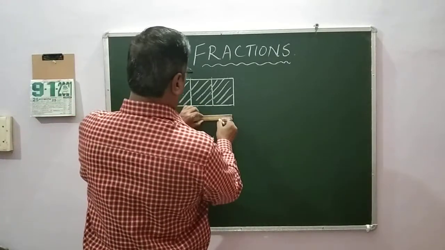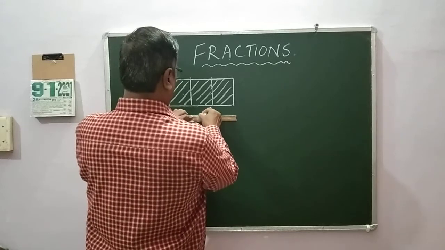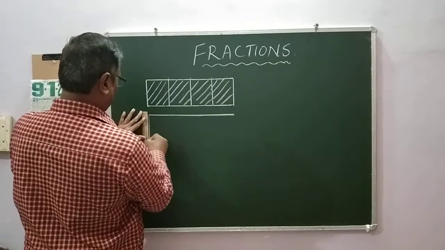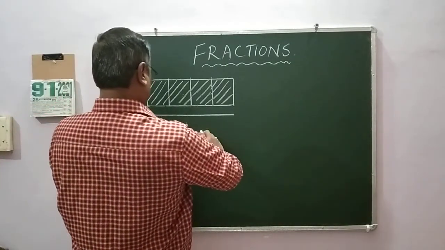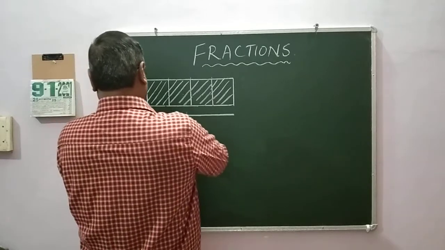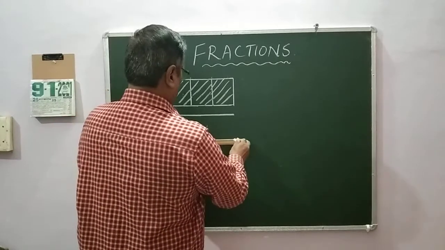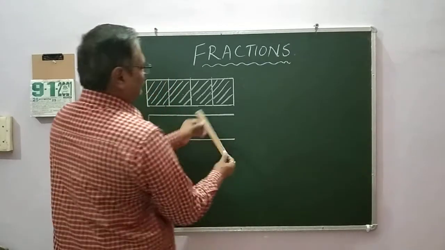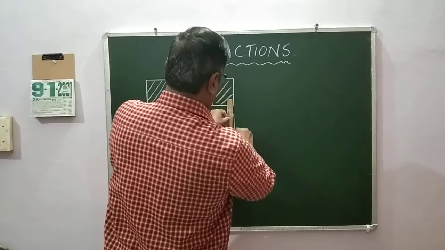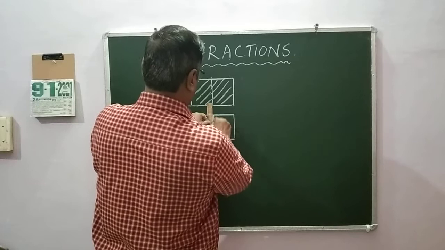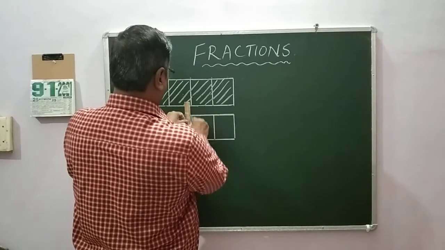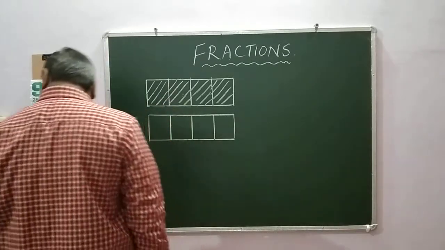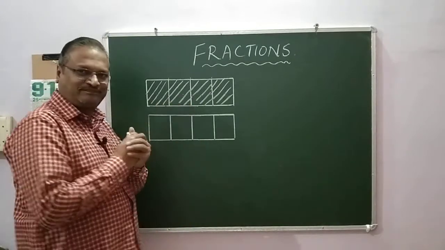Let me carefully do it. Okay, right. Now, look at here.